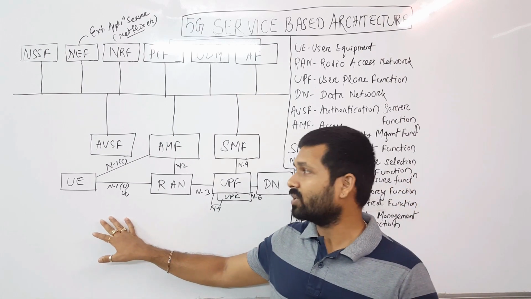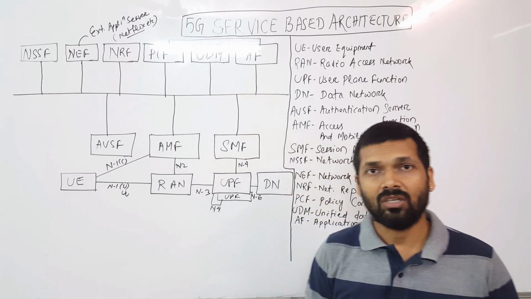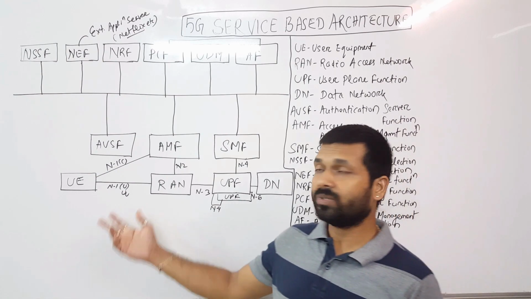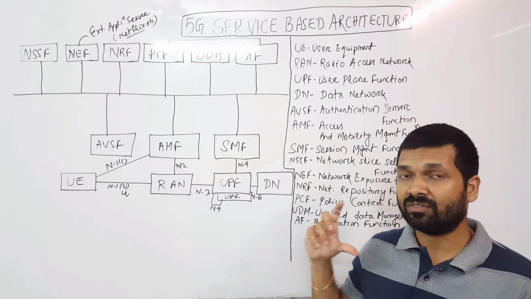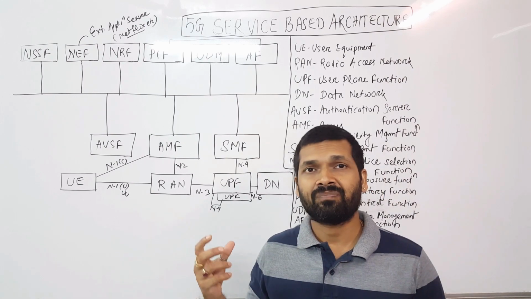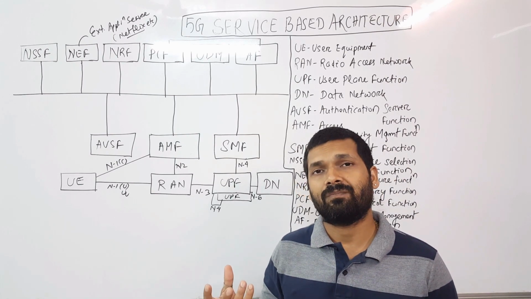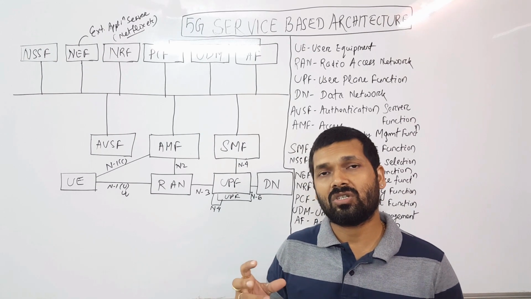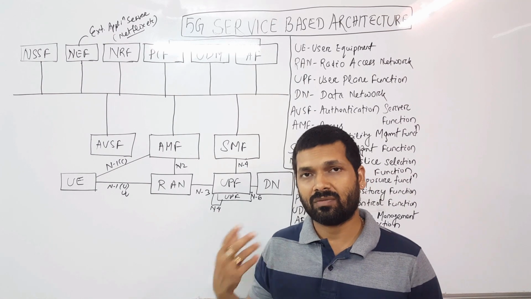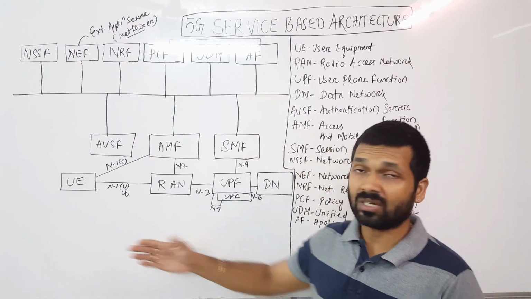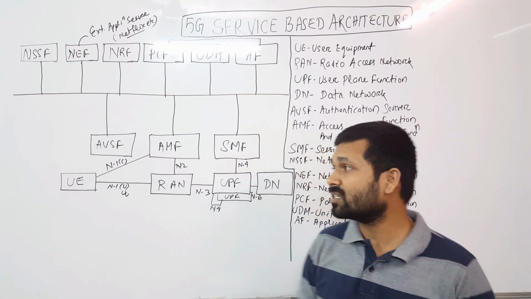So as you can see, we have UE, or the user equipment. That could be your laptop, your mobile phone, or any other form of equipment which has an application, or applications that support 5G services. That would be considered a UE, or the user equipment.